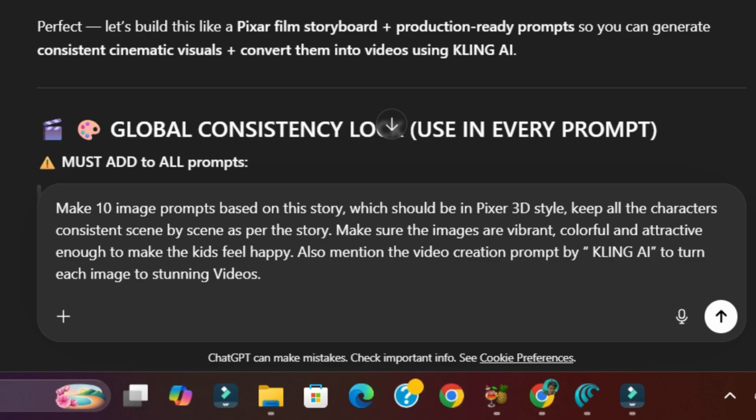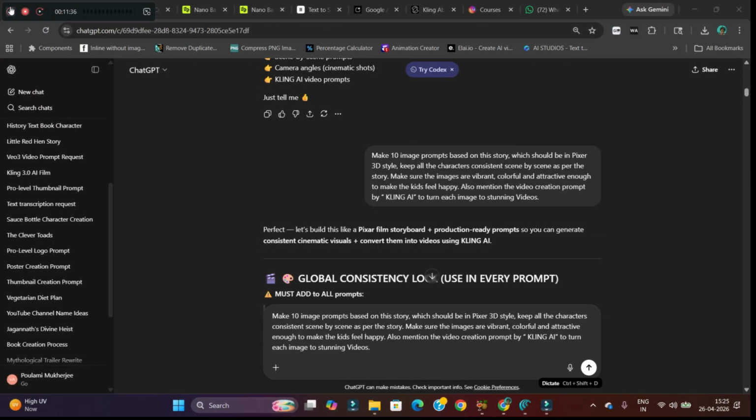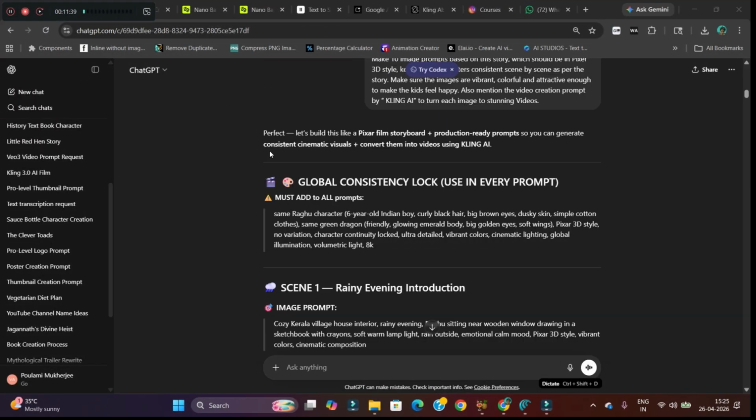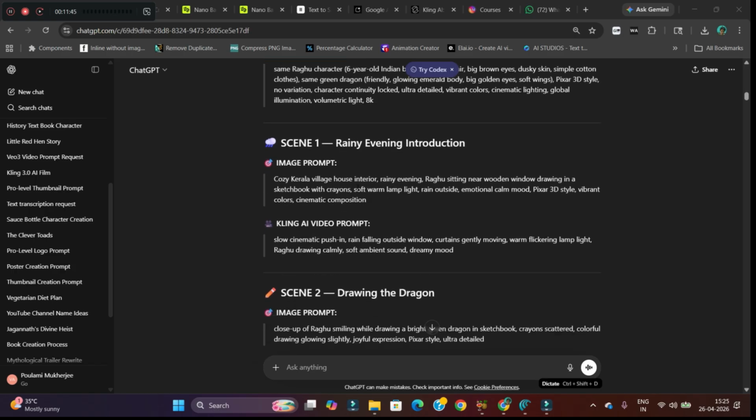For the time being, I have kept it 10 image prompts based on the story, and the remaining part will remain the same. This prompt will provide you prompts scene by scene. One is an image prompt, one is a video prompt, and one for consistent character maintenance. So let's see what prompts have been given. So hit generate. And I have got this part which is for consistency, and the remaining, as you can see, one image prompt and one video prompt. So let us copy the main prompts from here.